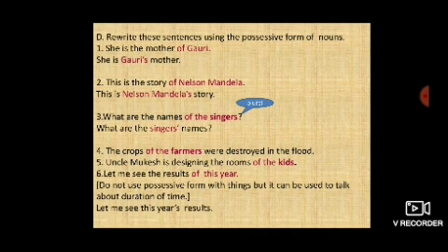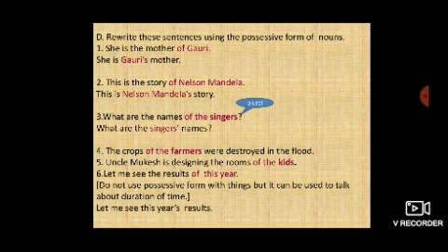Now see the third sentence. What are the names of the singers? Now singers is plural. I hope you know all the rules of how to change singular and plural nouns into the possessive form. So here, singers is plural, so while changing into the possessive form, you will add an apostrophe after s. Of the singers means what are the singers' names. The fourth and the fifth one will be the same as the third.